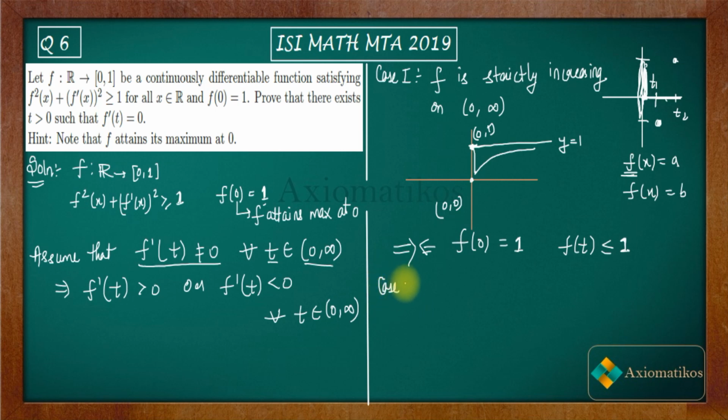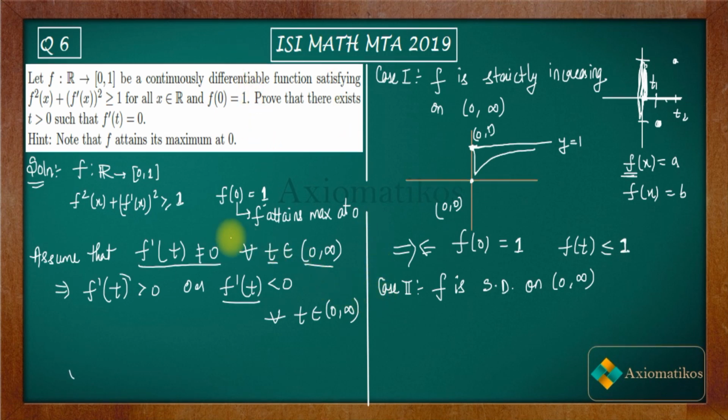Now let us talk about case 2. Case 2 suggests that f is strictly decreasing on 0 to infinity. That means f dash of t is less than 0. So f is strictly decreasing on 0 to infinity.